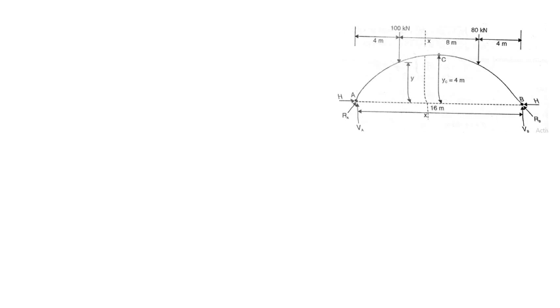So we have to find out the bending moment. Section 6 meter from the left support. So what are the forces acting? VA, H and the 100 kilonewton. 100 kilonewton is at a distance of 2 meter, that is 6 minus 4, that is 2 meter from the left support.